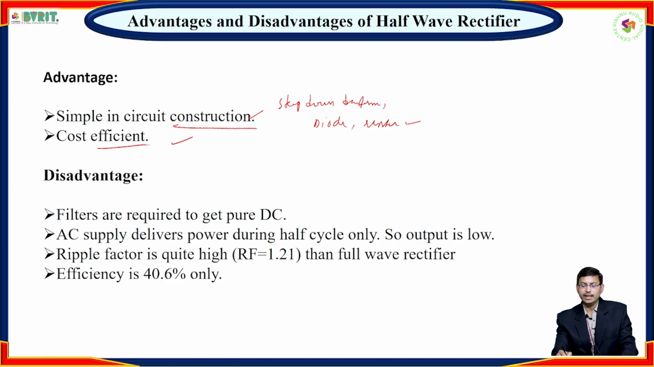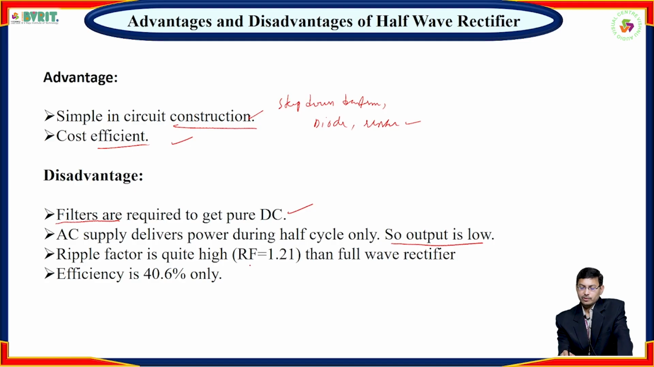Now coming to disadvantages, filters are required to get pure DC. Why? Because by using a half-wave rectifier, we can't get perfect DC. AC ripples are there, and we need to remove those AC ripples, so filters are required. Also, AC power is delivered during the half cycle only, so the output voltage is low. Why? Because it delivers only the half cycle.